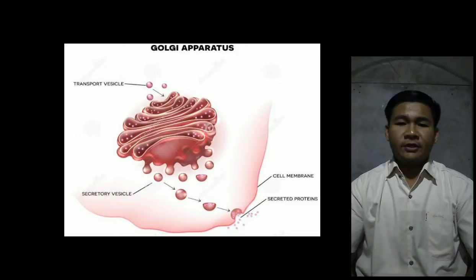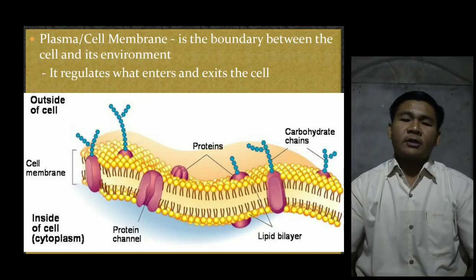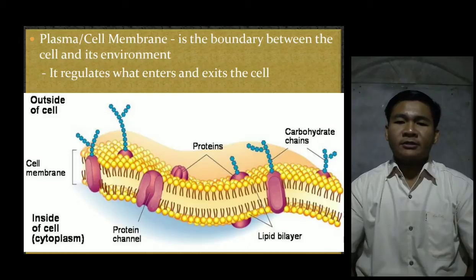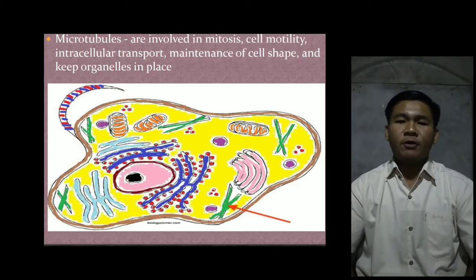Next is plasma or cell membrane. Plasma or cell membrane is the boundary between the cell and its environment, so it regulates what enters and exits the cell. Next, microtubules are involved in mitosis, cell motility, intracellular transport, maintenance of cell shape, and keep organelles in place.